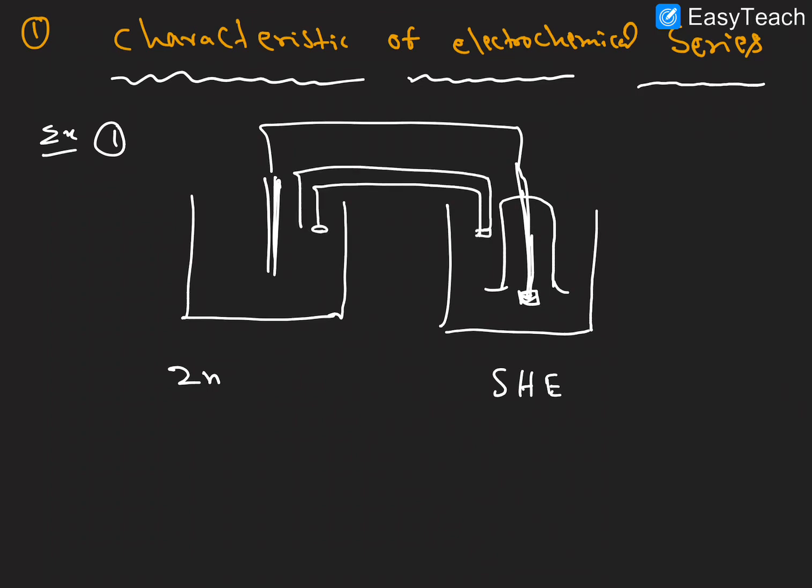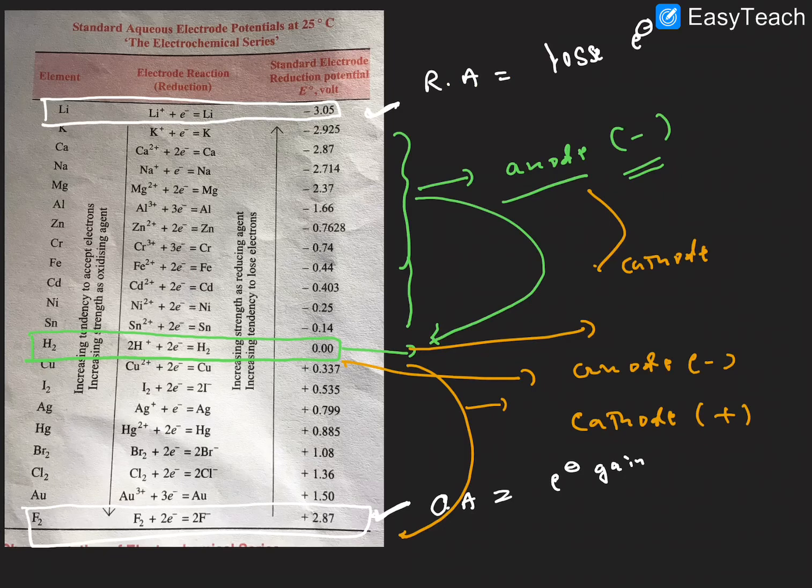Now which one is acting as the cathode, and which one is acting as the anode? Already we explained. Let us observe here.